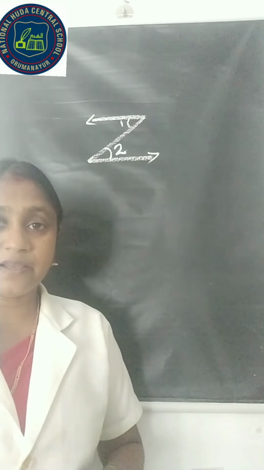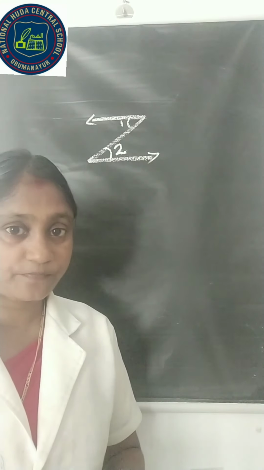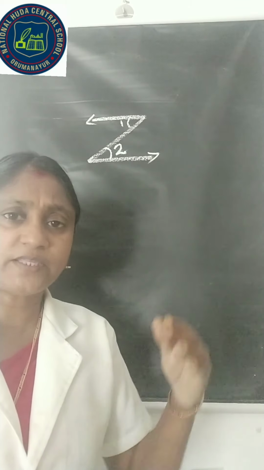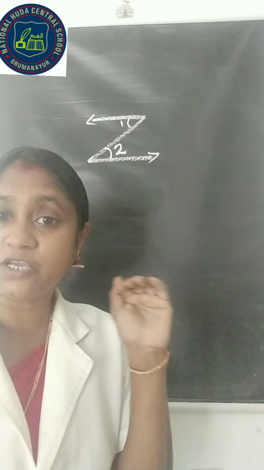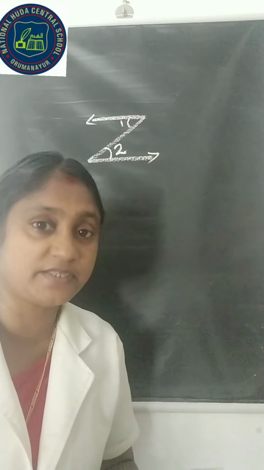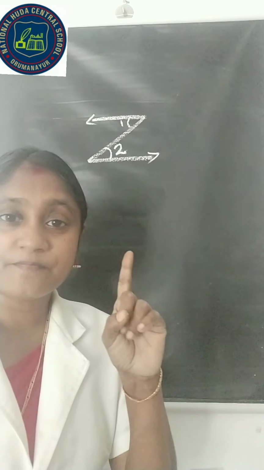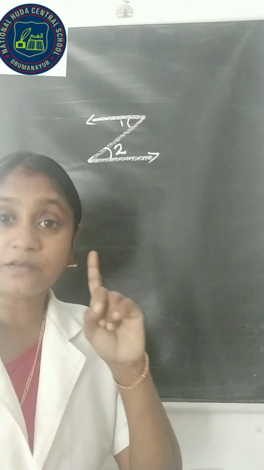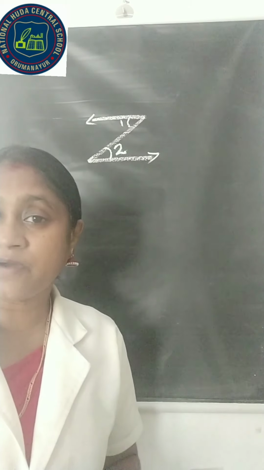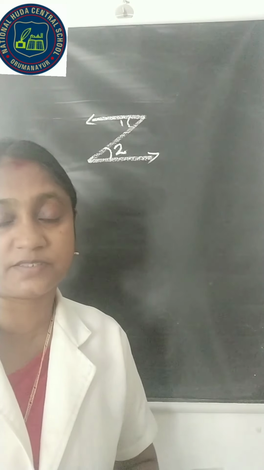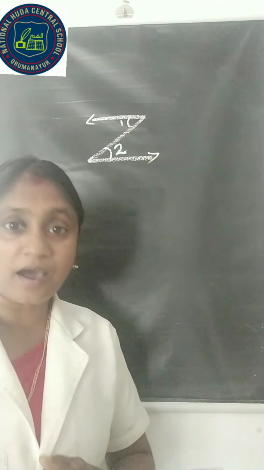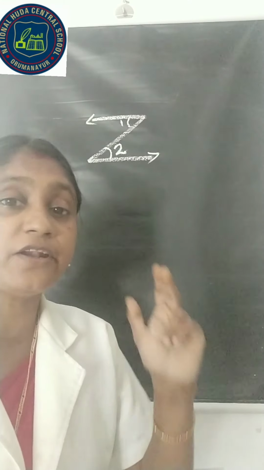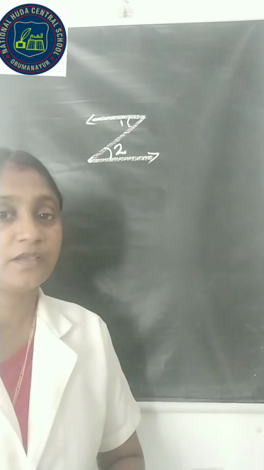There are two angles, angle 1 and angle 2. We have to check whether these two angles are adjacent. We know the conditions for two angles to be adjacent. First, there will be one common arm. Second, there will be one common vertex. And third, the two non-common arms lie on either side of the common arm.